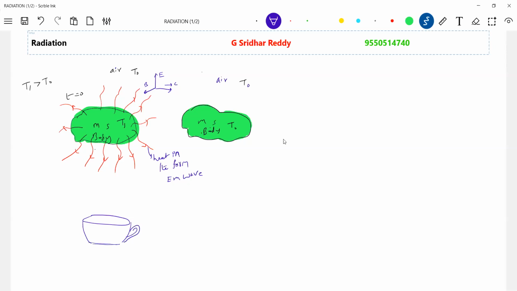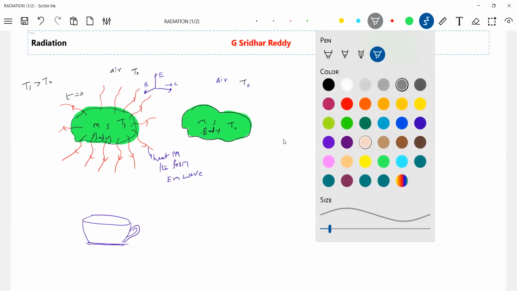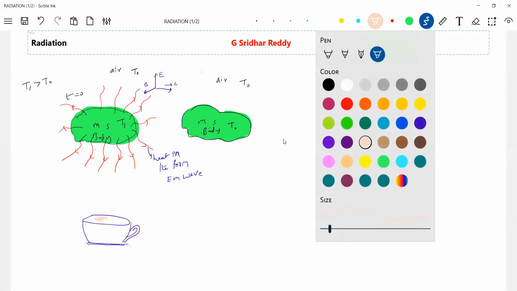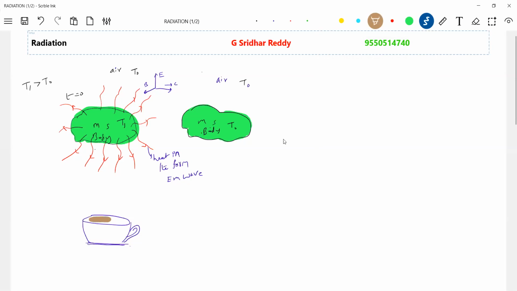Okay, take at least a cup of tea, this one. So inside this, this will be tea, no? And from here, like this, at least you can see that particular radiation will be coming like this. There's a hot tea, I'll write it.